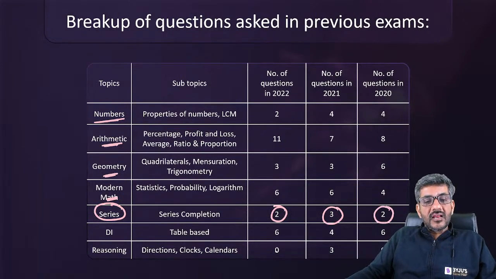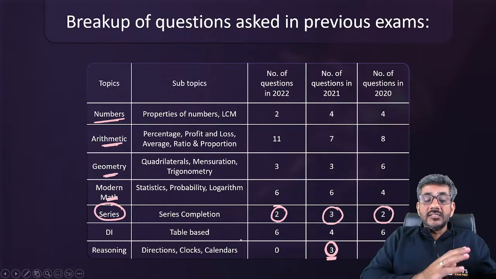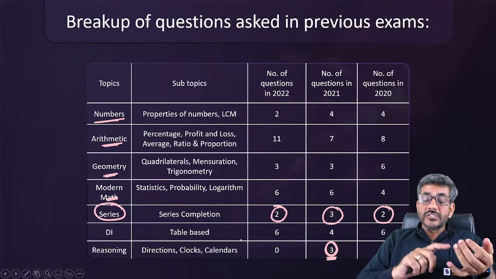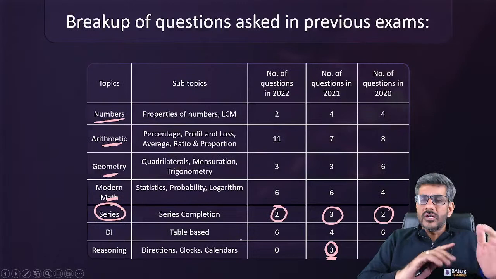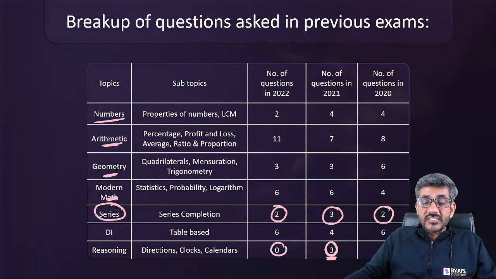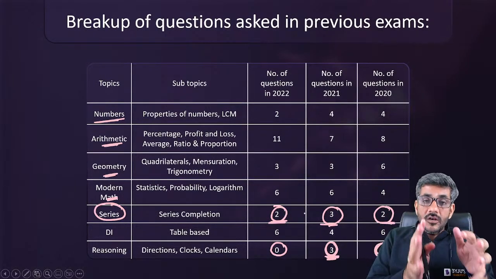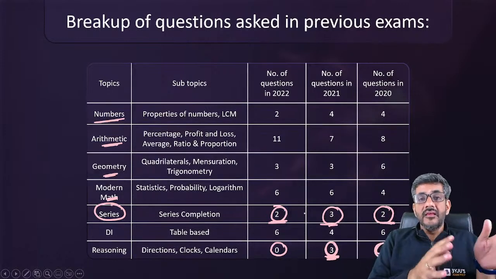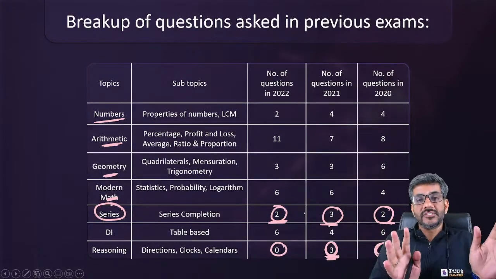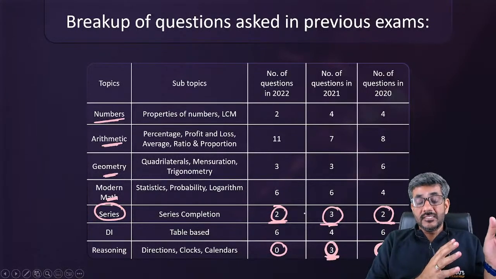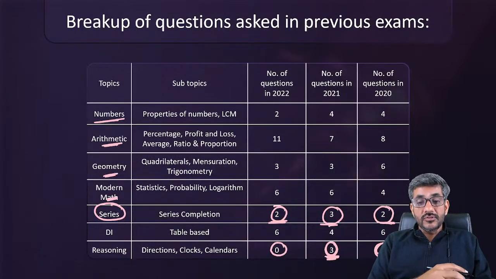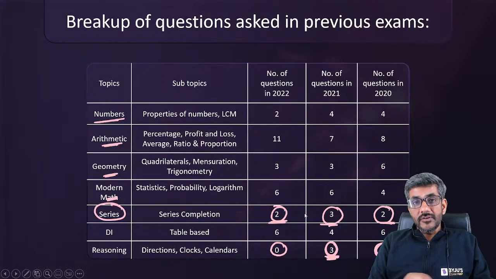DI based questions are there, and other than that reasoning based questions have only been 3 in 2021. I mean all other areas together, directions, clocks, calendars, blood relations, input output or whatever is there, they all had zero questions last year, zero questions in 2020, three questions in 2021, but series alone had two, three or two. So you can say series alone is actually heavier than all reasoning combined, all other topics combined. सबको मिला लो उससे भारी पड़ जाता है सीरीज. So therefore it is an important topic for all of you. All of you have to pay a lot of attention to this.